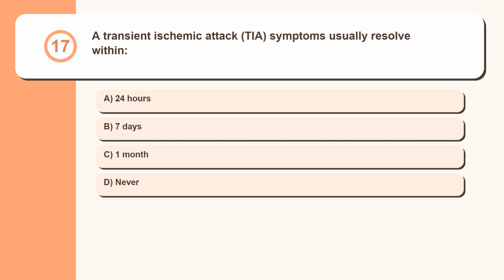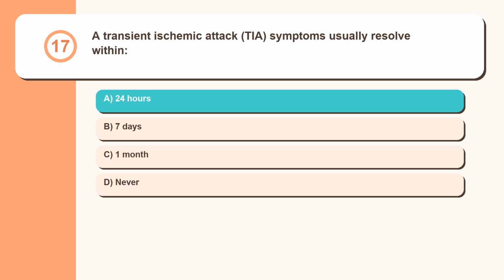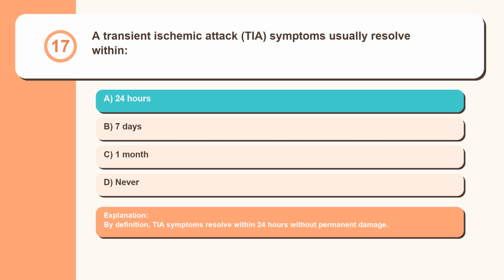Question 17. A transient ischemic attack, TIA, symptoms usually resolve within 24 hours, 7 days, 1 month, never. By definition, TIA symptoms resolve within 24 hours without permanent damage.